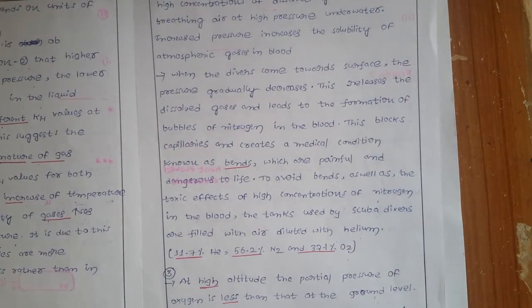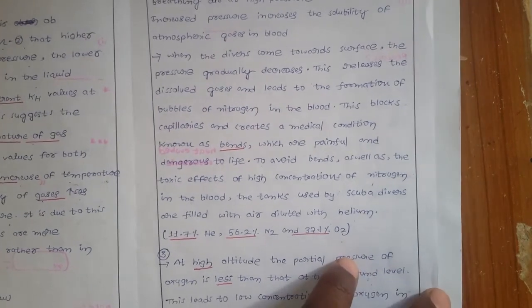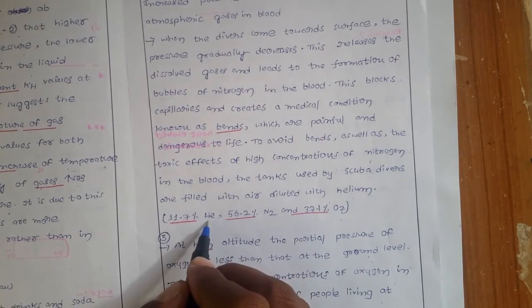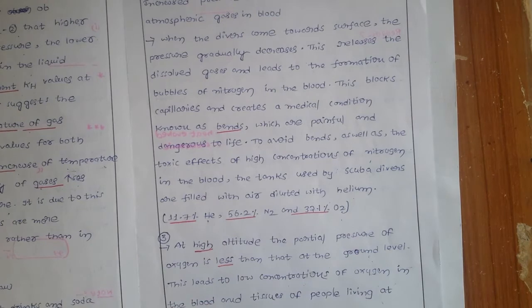The oxygen that was already inside the blood comes out of the blood as soon as you come up. Then it creates some kind of bubbles in the passage of the blood. And those bubbles are very, very dangerous. So to avoid that, they also mix some amount of helium, because even at high pressures the helium solubility is less.